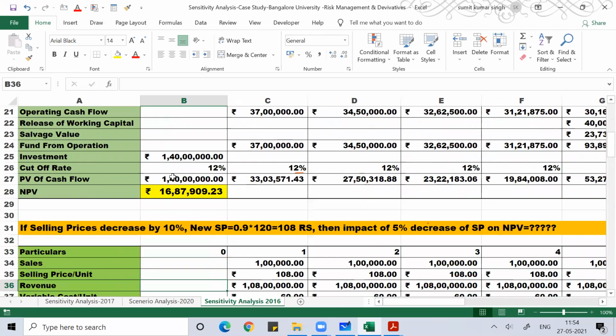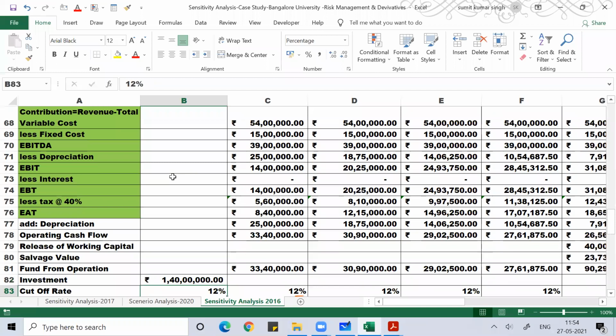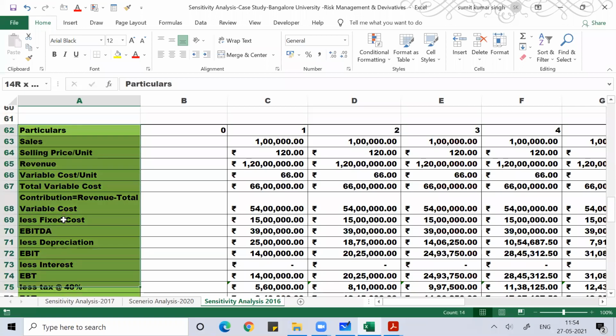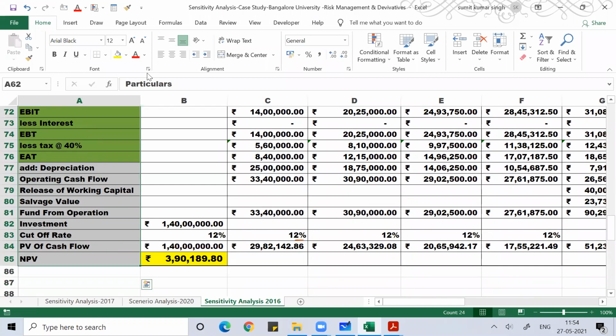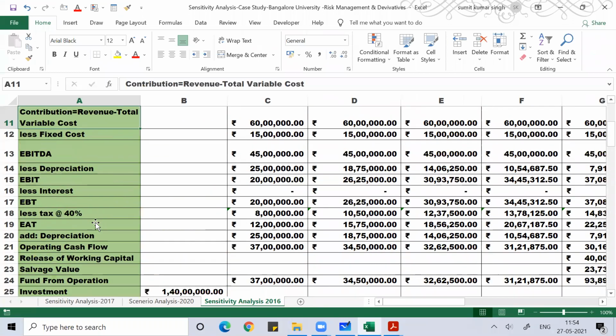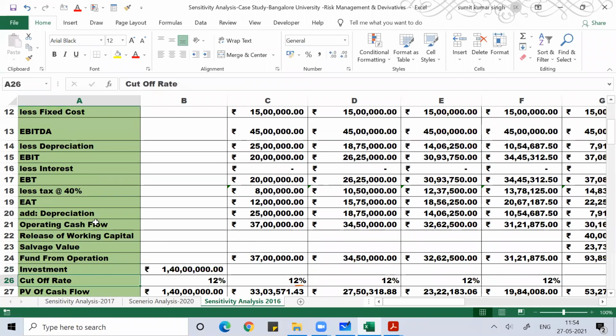Clear? Anyone have any doubt? If you want this Excel sheet, I'll forward it to you or send it, whatever is convenient for you. Okay, everyone, any doubt? So this was the 2016 paper. Anyone have any doubt?